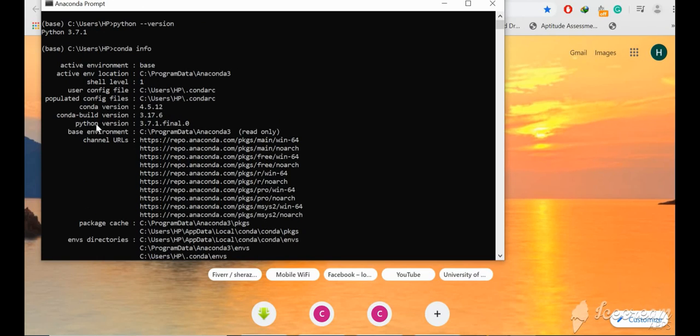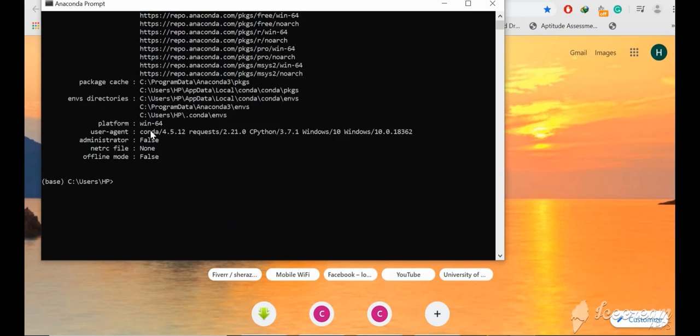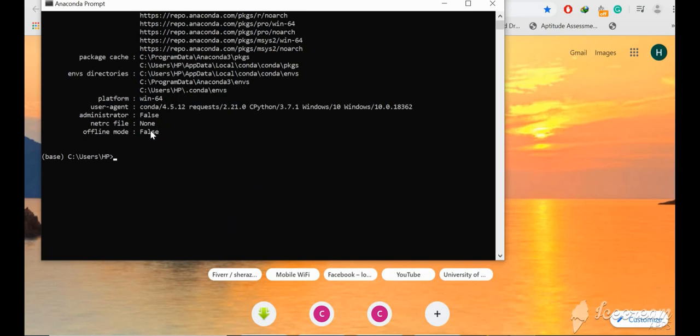And here you can also see the Python version is 3.7.1, the shell level is 1, and for the active environment, you can create more than a few environments. I'm using the base environment. I have not created any other environment, and the platform for this is Windows 64.